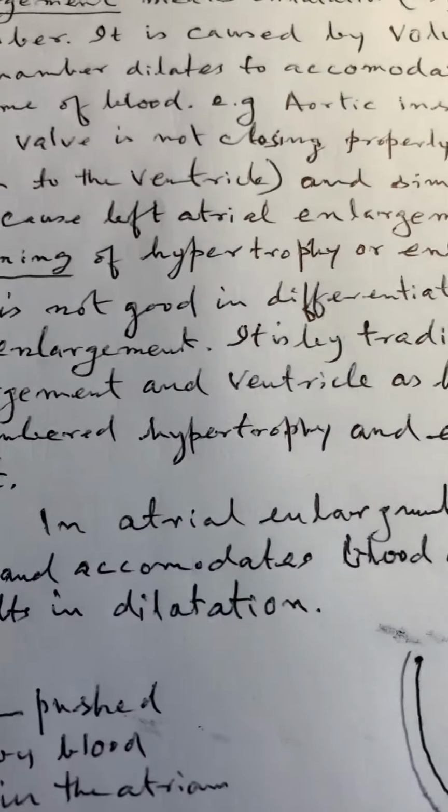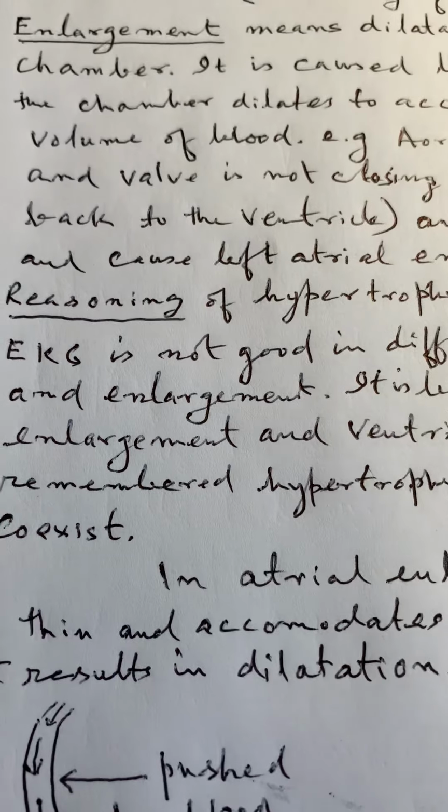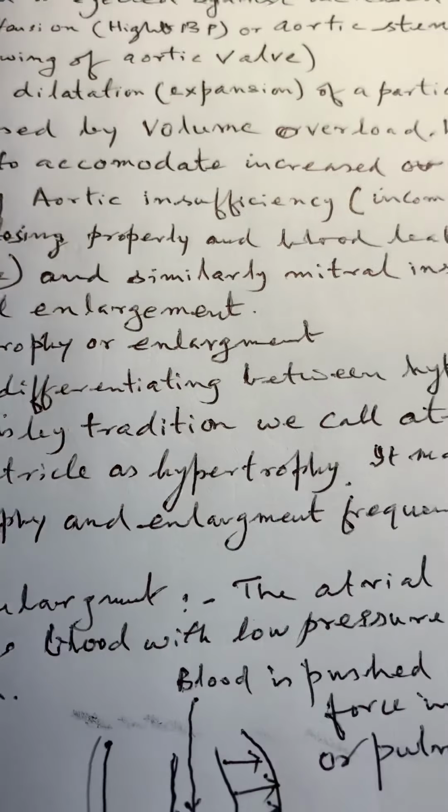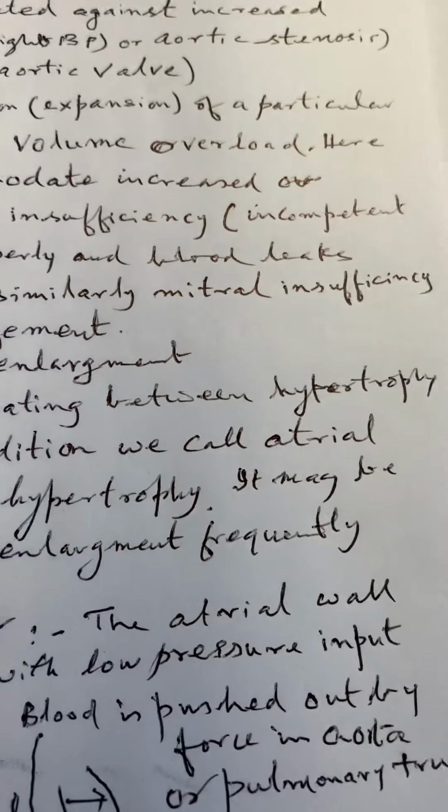It may be remembered that the hypertrophy and enlargement of the chamber can be coexisting.